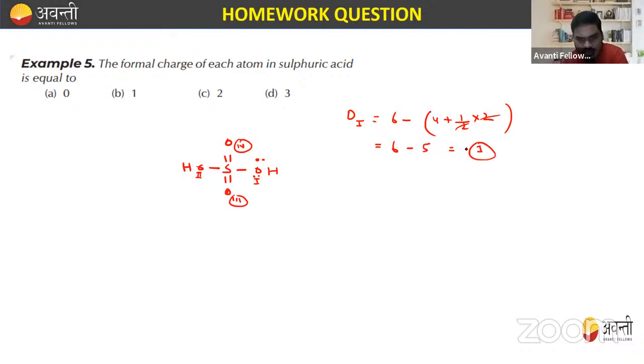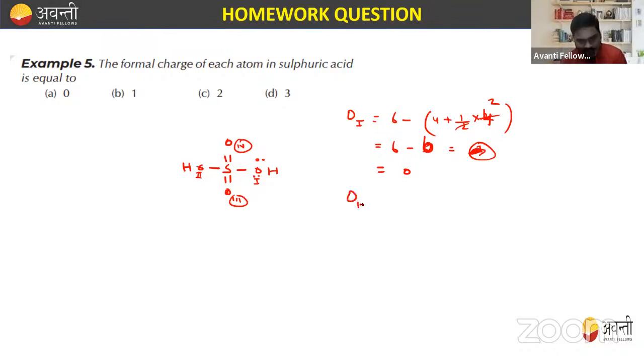Let me recheck. It makes one bond with H and one bond with sulfur. That is 4 electrons, so 2 plus 4 is 6, so it will have 0 charge. So 6 minus 6 is equal to 0.